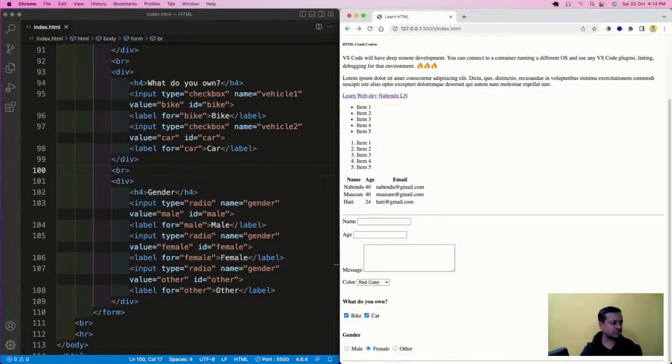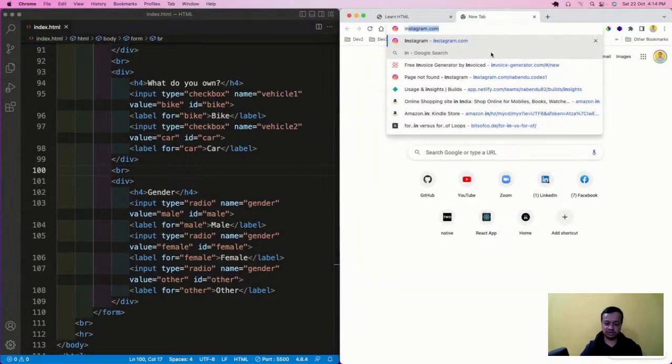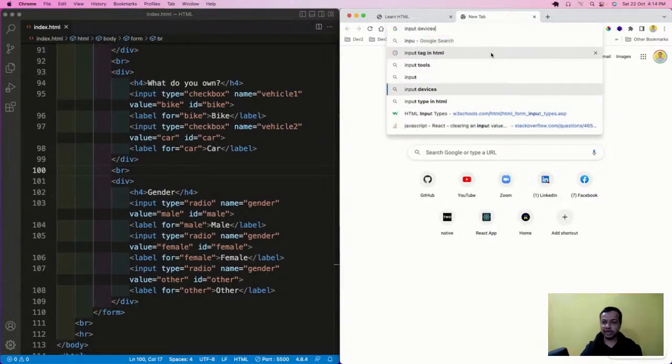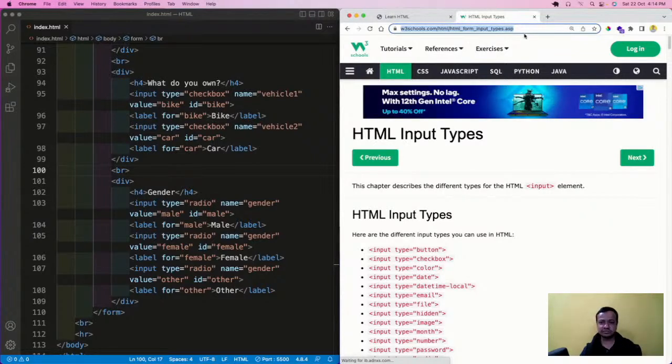Okay, besides this there are also some other things in your forms. And I'm going to take some of them from W3Schools. Okay, so these are the input types. You can also see these input types. Okay, so this I can show you, and you can see this thing.